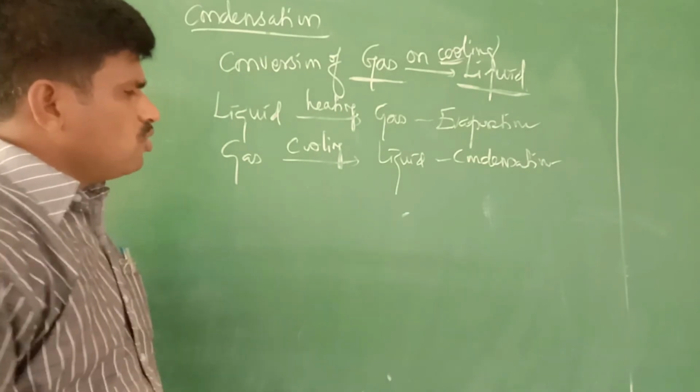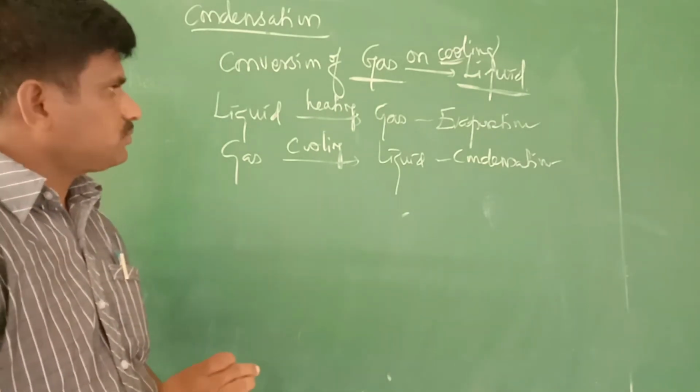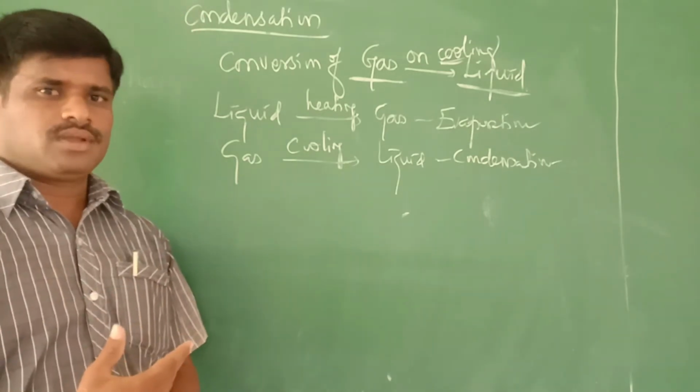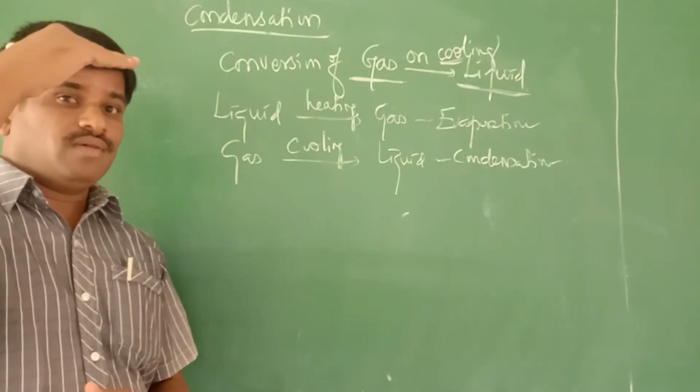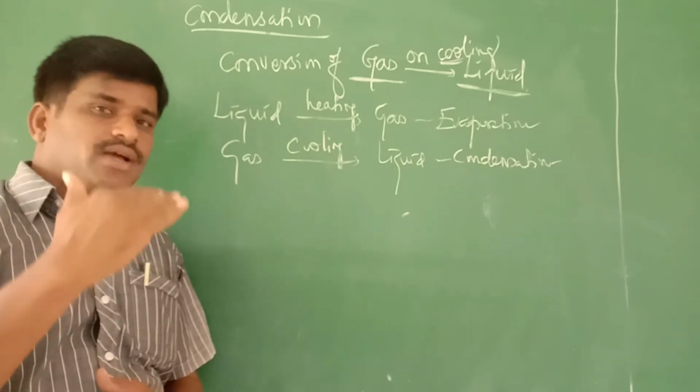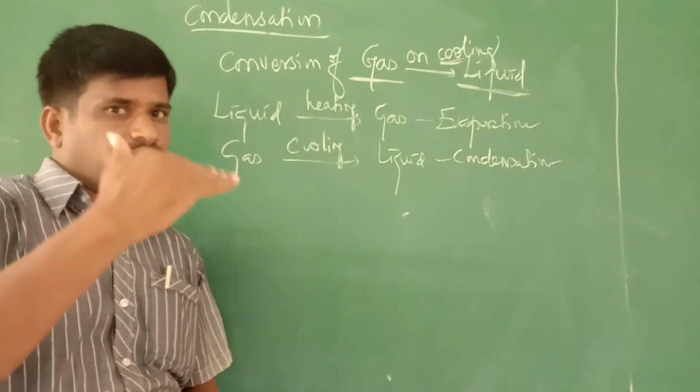Understood? Condensation takes place when vapor, the gaseous part of a particle, is allowed to cool, and that will become liquid.